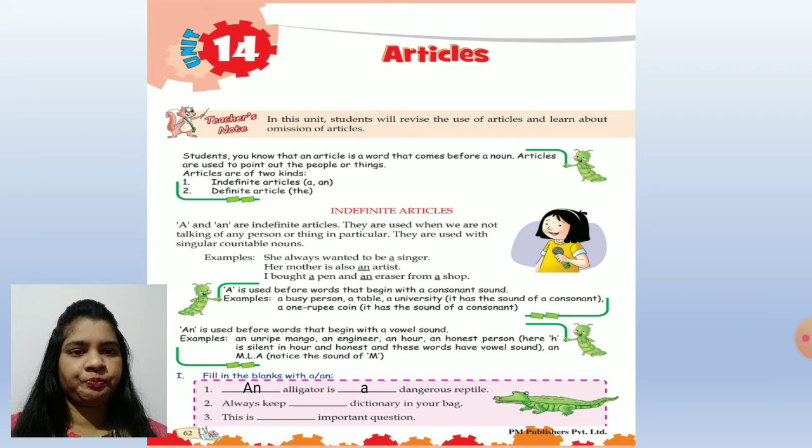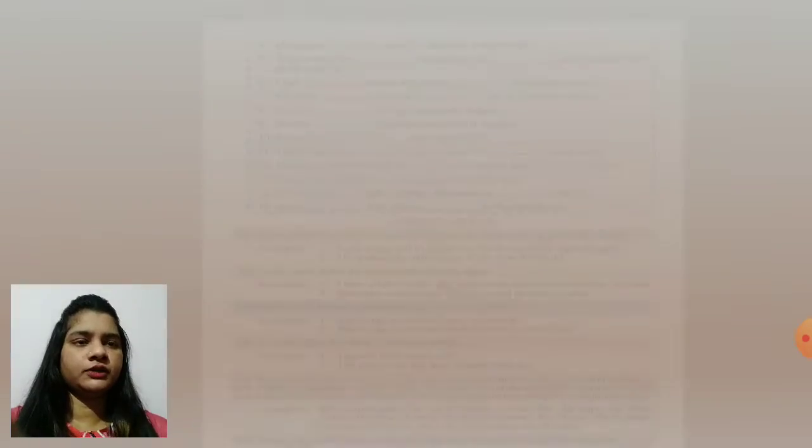Question number 2. Always keep dash dictionary in your bag. Again, dictionary is giving consonant sound. So, always keep a dictionary in your bag. Next, question number 3. This is dash important question. Children, important, it is giving the sound of a vowel. Important, I. That is why this is an important question. Let us move to the next page, children.